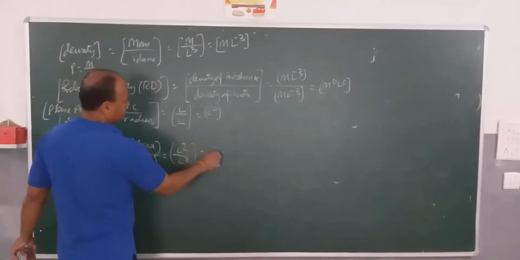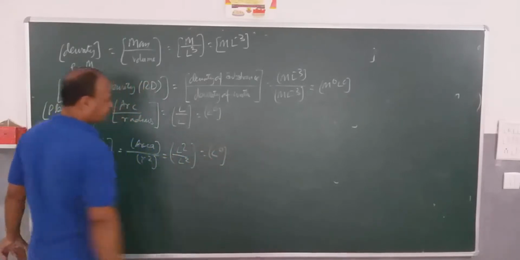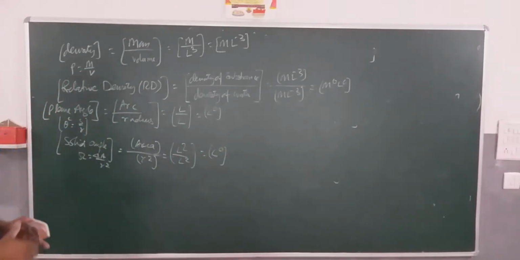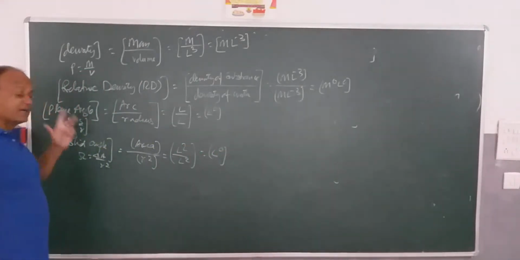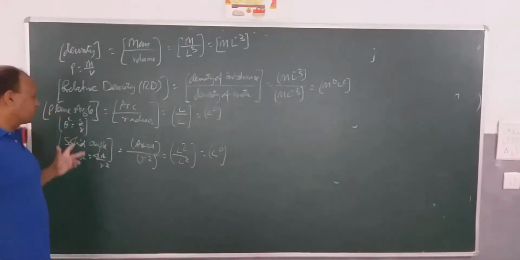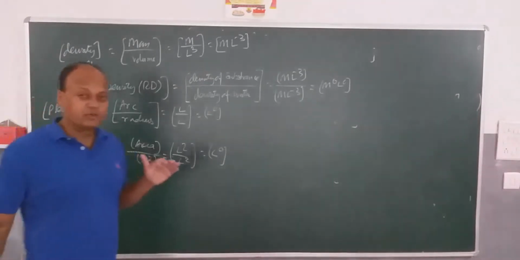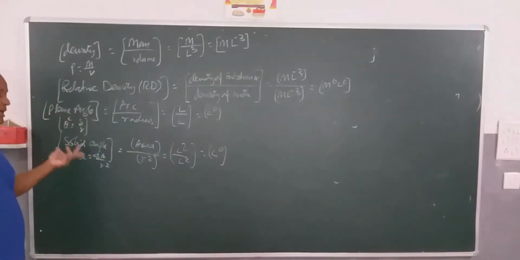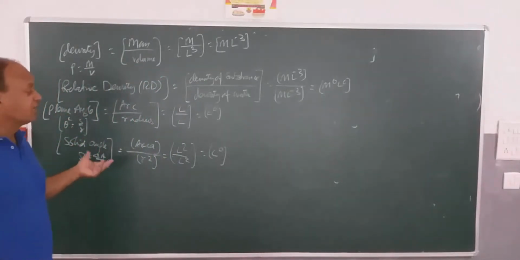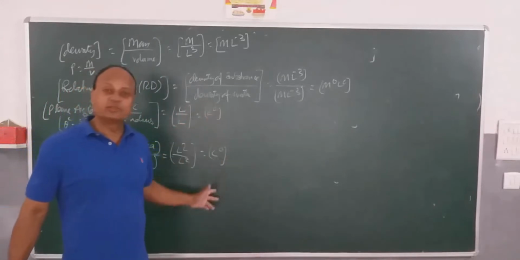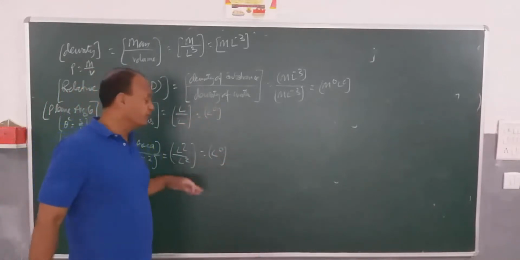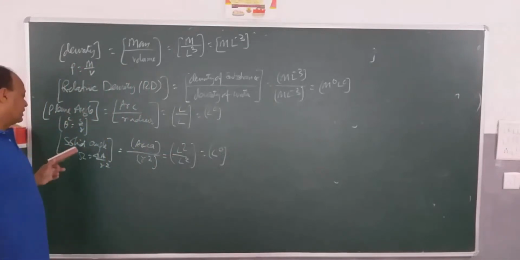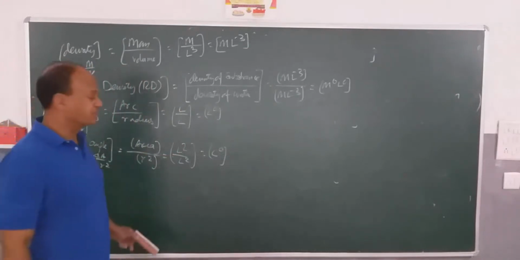So here also it is L square by L square, which is L to the power 0. So you can see both the angles, plane angle and solid angle, have units. As you know, the unit of plane angle is radian and of solid angle is steradian, but they do not have any dimension. They both are dimensionless. This is very important information for you, just keep this in your mind. Plane angle and solid angle both are dimensionless.